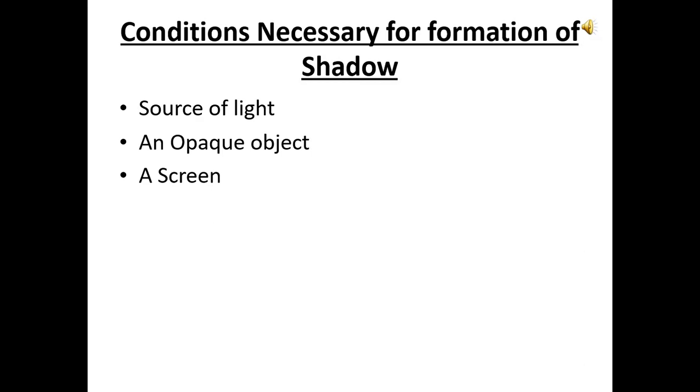Now what are the conditions necessary for the formation of a shadow? For the formation of a shadow, we need three things: a source of light, an opaque object, and a screen. For example, have you seen your shadow being cast on the ground when you go out in the morning? Here, the source of light is the sunlight. You yourself are the opaque object, and the shadow is formed on the screen, that means the ground is acting as a screen. So these three things we require for the formation of a shadow.